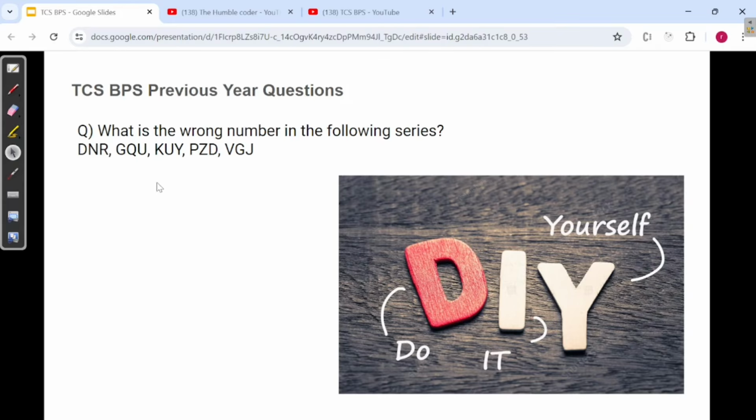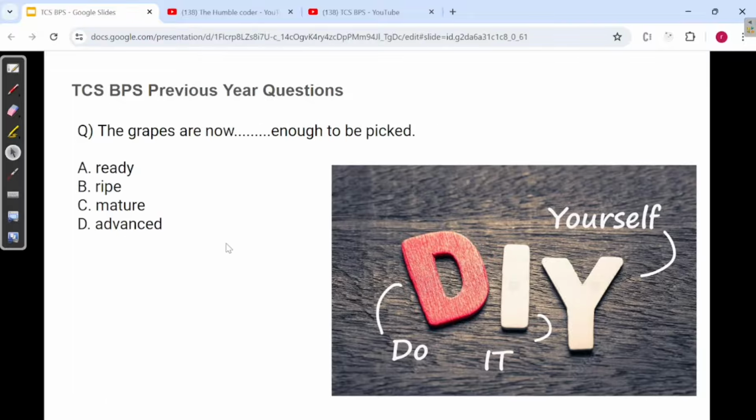So the question is, what is the wrong number in the following series? We have got a series, and we have to find out which is the wrong term in this series. This is question number 1 that you have to answer. Question number 2 is, the grapes are now dash enough to be picked. This is a fill in the blanks kind of question and you have to fill in with one among the following options. First option is ready, second option is right, third option is mature, and fourth option is advanced.